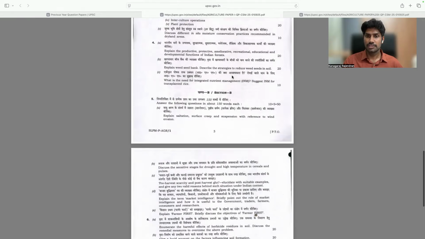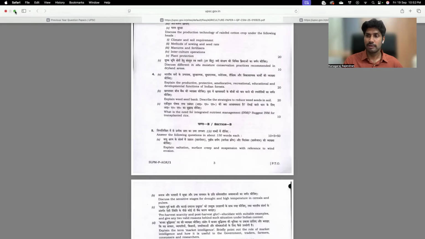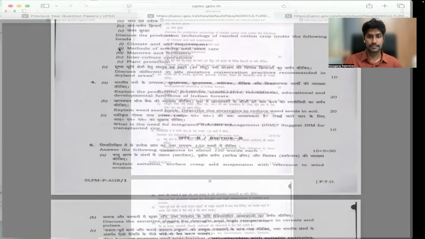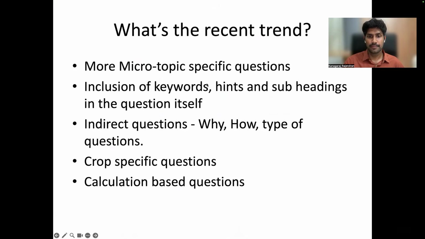So earlier, when the question was very general or generic, we could write whatever we know about the particular topic. But this time they are asking very specifically, right? So we should prepare based on the demand of the UPSC. What are they thinking, what is their expectation? Based on that, we have to modify our preparation.